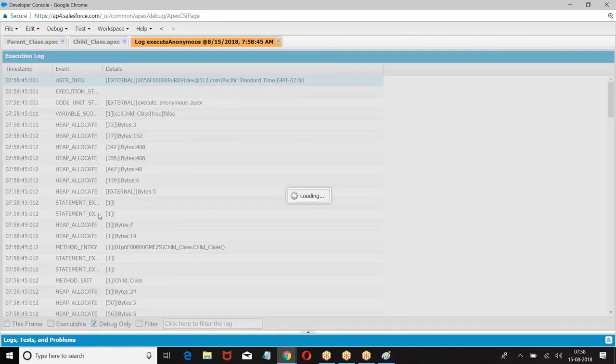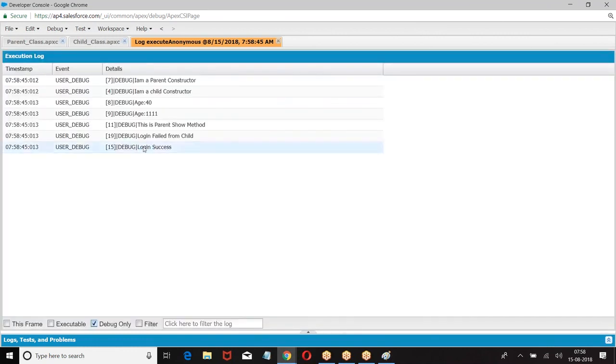When there is a concept of overriding, the child will dominate the parent. So whenever I call the method, only the child class method will come. No boss, I want the parent class method to come. Then I will go for a concept called super. I hope you are good with this.